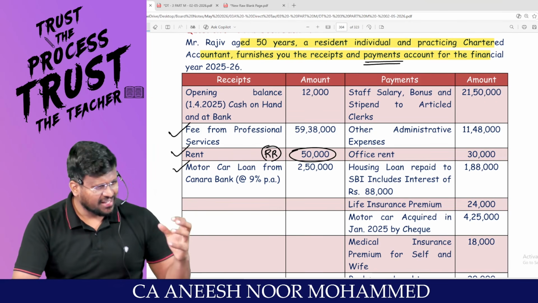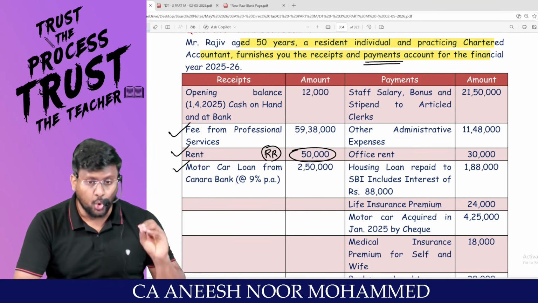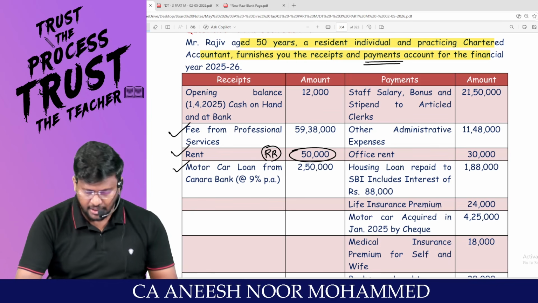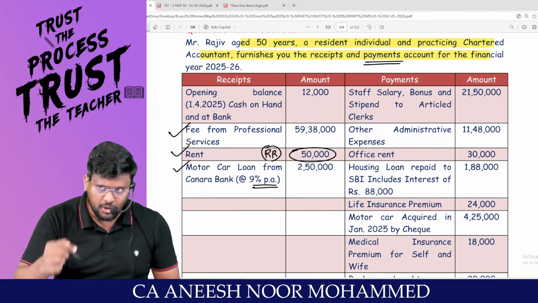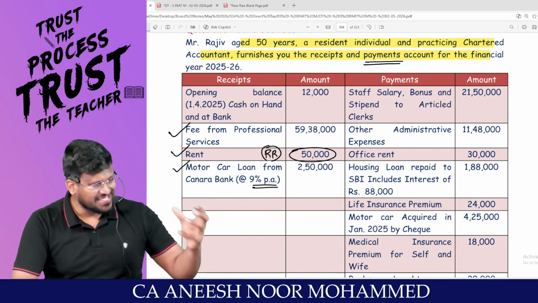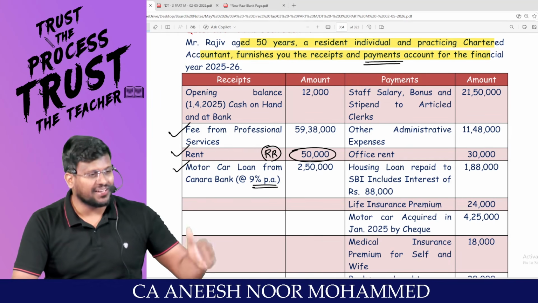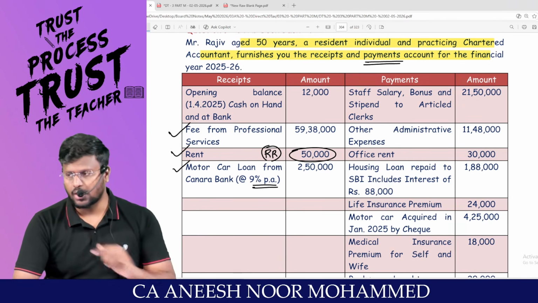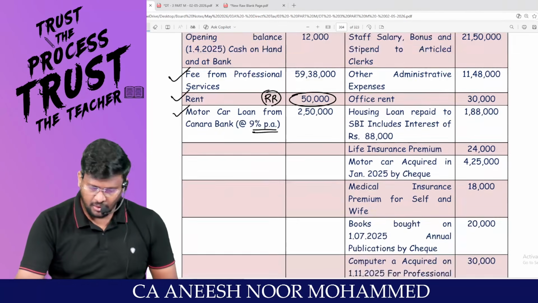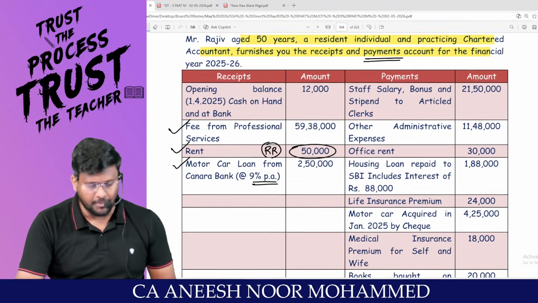This is, sir, a capital receipt. Loan taken is not an income. It will never become. But this interest, if this loan has been used for business or profession, that interest can be claimed as a deduction, but that interest has not been paid. Since assessee is following cash system, the interest cannot be allowed as a deduction. Easy. Debit side or receipt side of the receipts and payments account done.